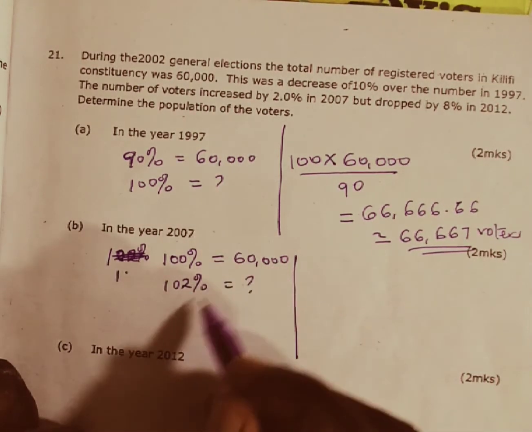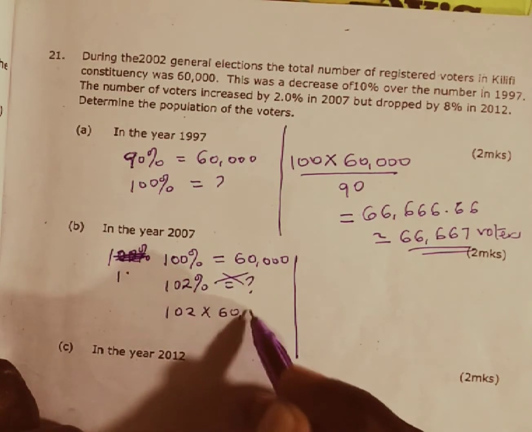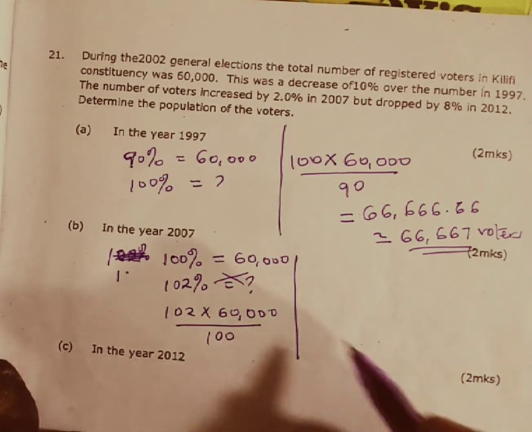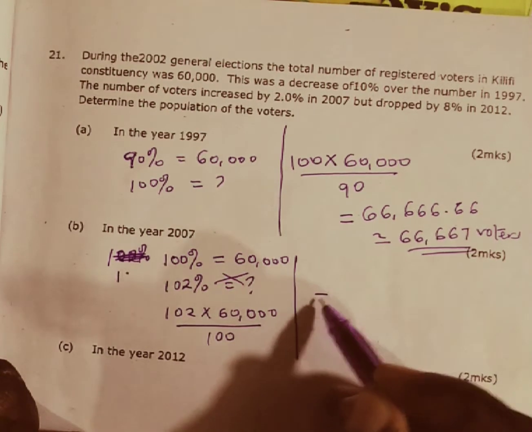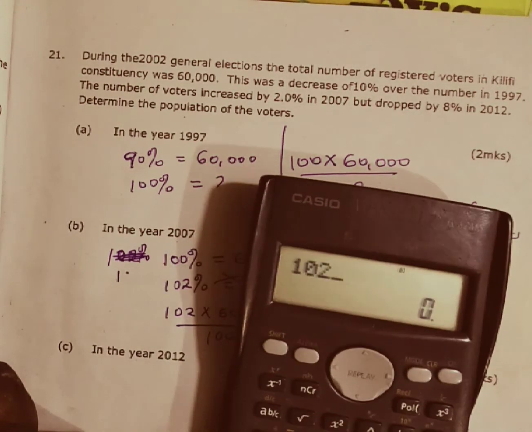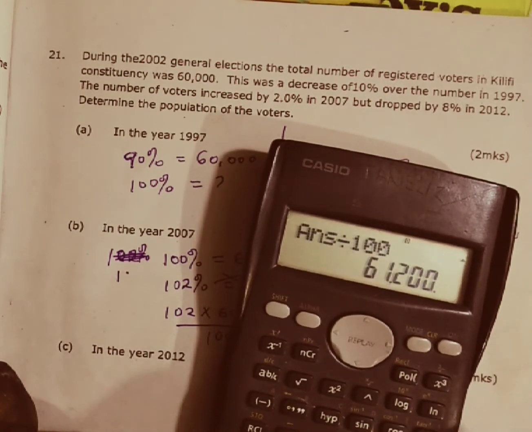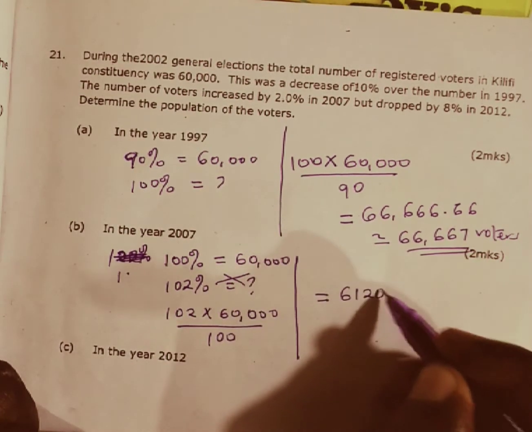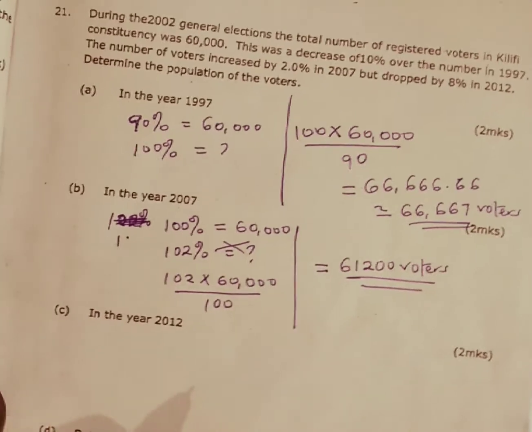So if you cross multiply, we are going to have 102% multiplied by 60,000, everything divided by 100%, and this one is going to be equal to 102 multiplied by 60,000, divided by 100, and this gives us 61,200. 61,200 registered voters in the year 2007.